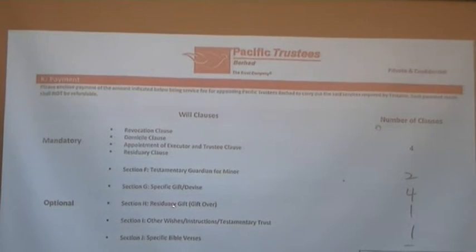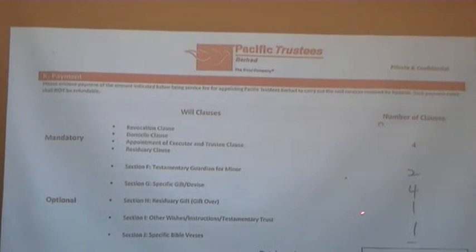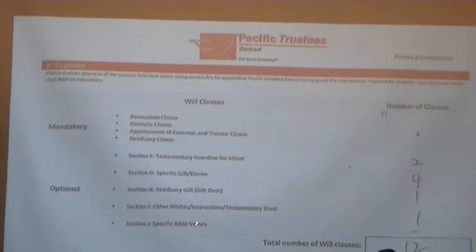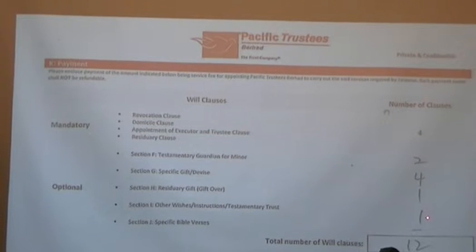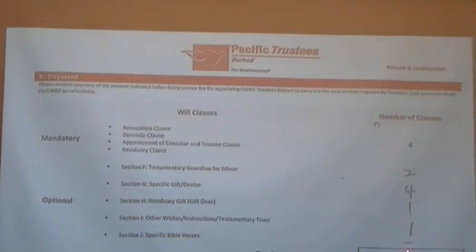And then residuary gift, 1 was mandatory, so that's already up here. So 1 gift over, so we inserted it here. And then other wishes, the local university education for the children. So that was 1 wish, so we put it down as 1 here.